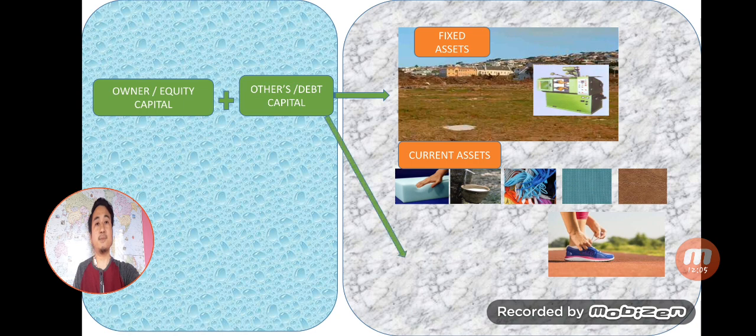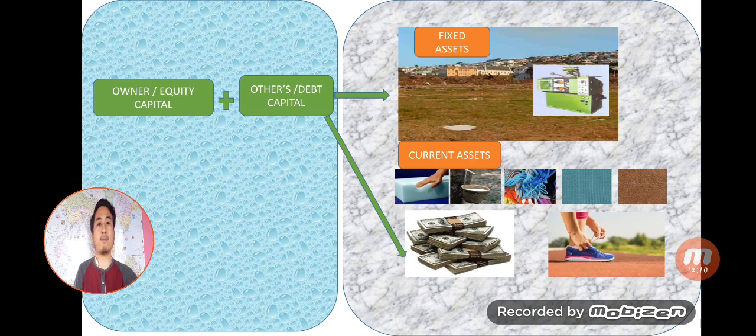With this capital, they will keep some cash also. Because as I told you, the business will have to buy raw material again and again to make a shoe, and there is a turnover, there is a cycle. They will buy raw material, they will make shoe, they will sell it, get money. With that money again they will buy raw material. This is a cycle. This is known as the operating cycle in the business.